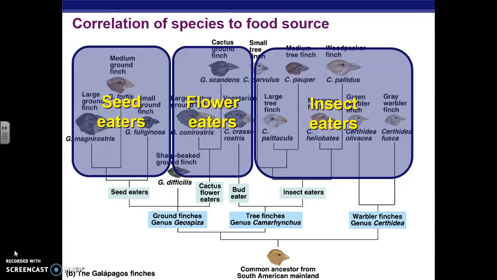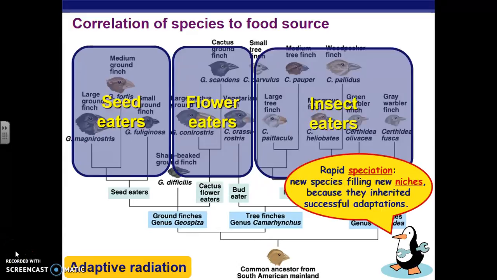The beak of the finches was adapted to the food source it needed to eat. For example, the flower eaters, who need to get their beaks into flowers to get the nectar, had long, thin beaks, whereas the seed eaters had sharper, pointier beaks so that they could open up seeds. The characteristics of the beaks correlated with what food source was available on the island.